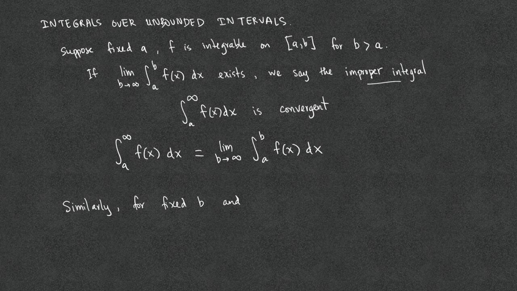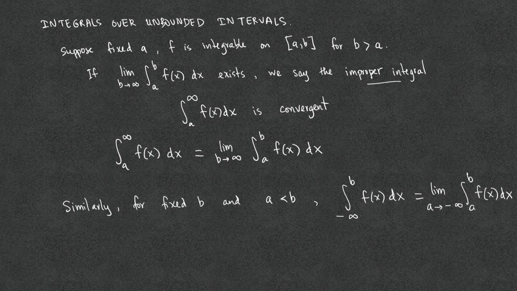Similarly, if for a fixed b, f is integrable on the interval a, b for all a less than b, we define the integral from negative infinity to b of f of x dx as the limit as a goes to negative infinity of the integral from a to b of f of x dx, if the limit exists.